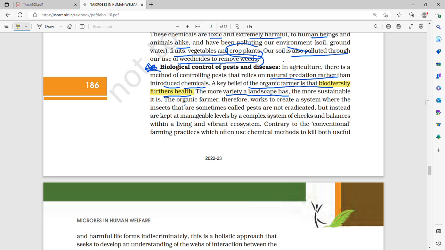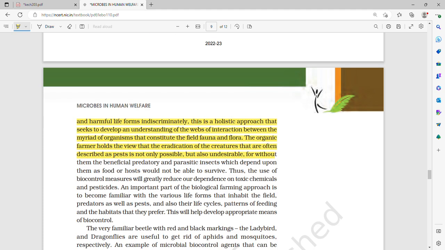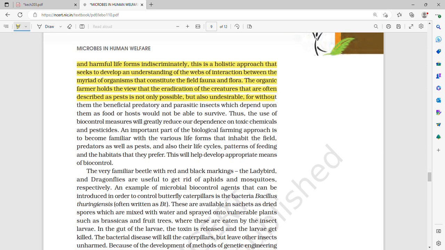The organic farmer therefore works to create a system where the insects sometimes called pests are not eradicated, but instead are kept at manageable levels by a complex system of checks and balances within a living and vibrant ecosystem, contrary to the conventional farming practices which often use chemical methods to kill both the useful and harmful life forms indiscriminately. This is a holistic approach that seeks to develop an understanding of the webs of interaction between the myriad of organisms that constitute the field, fauna and flora.